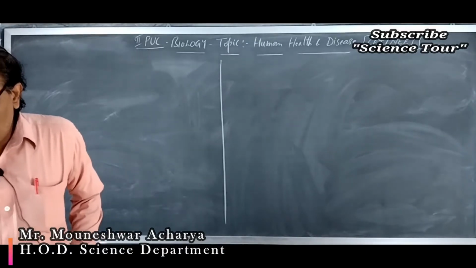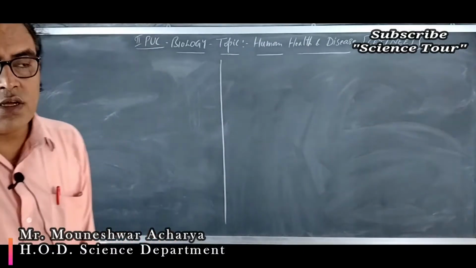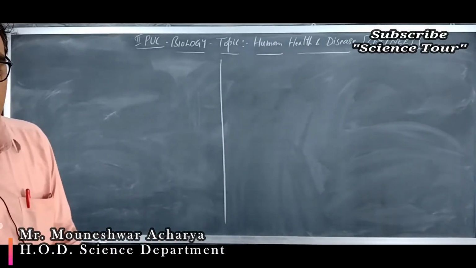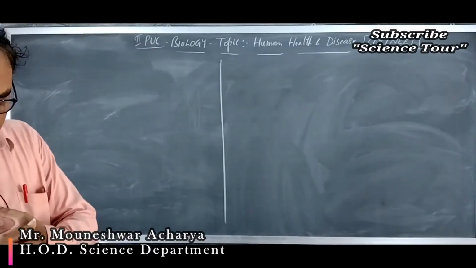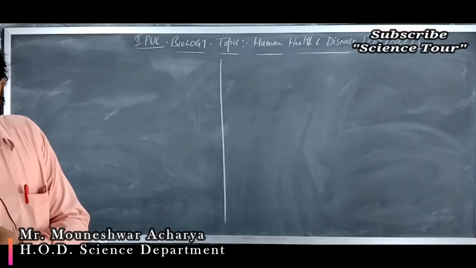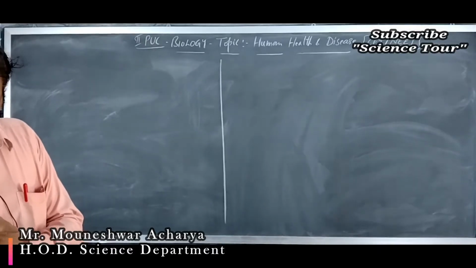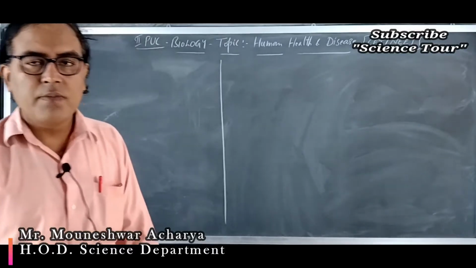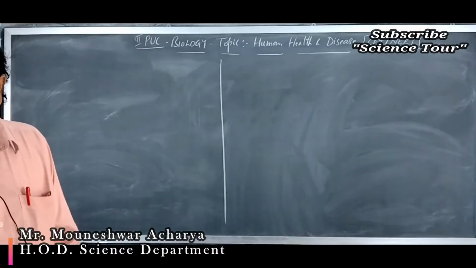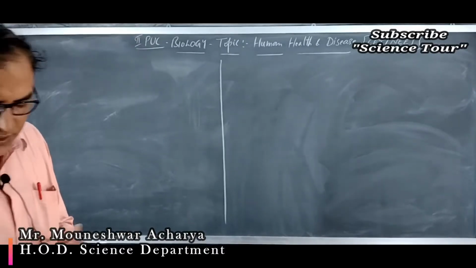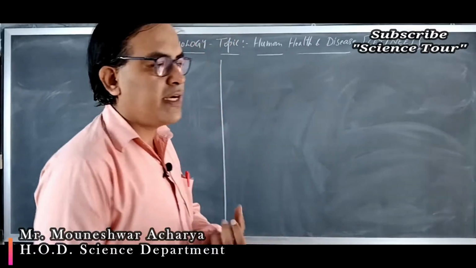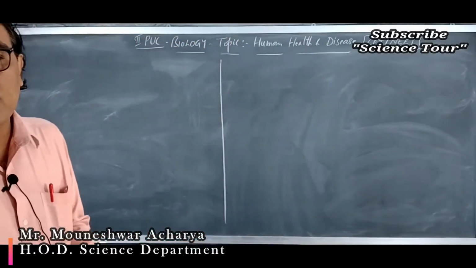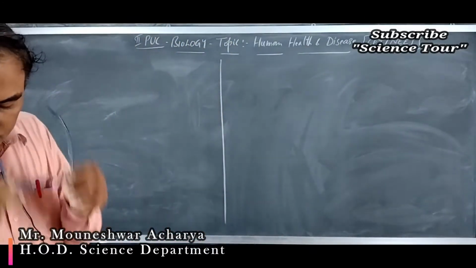Then these gametocytes enter the body of the mosquito when it bites the human and sucks the blood. So the female mosquito takes up the gametocytes with the blood meal and their fertilization and development take place in the stomach, where the male gametocyte fuses with the female gametocyte and forms the zygote.